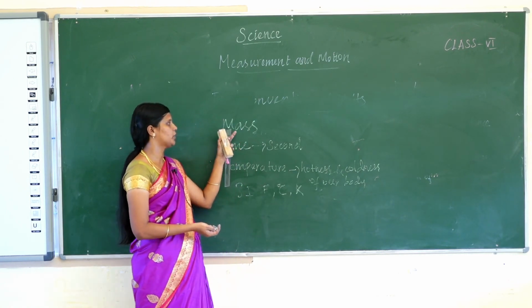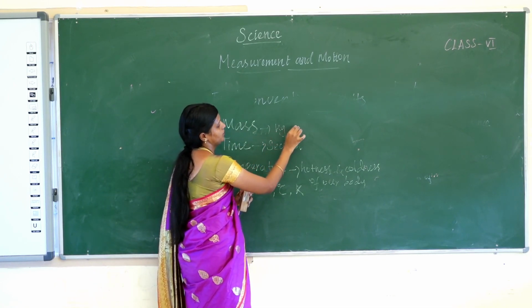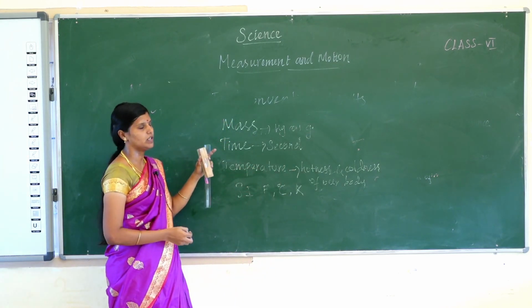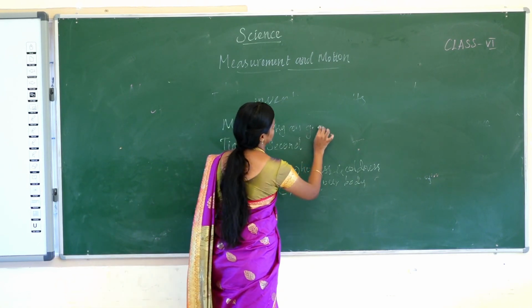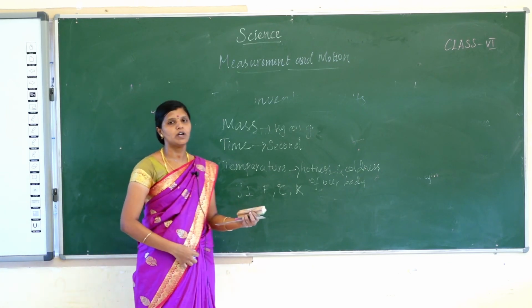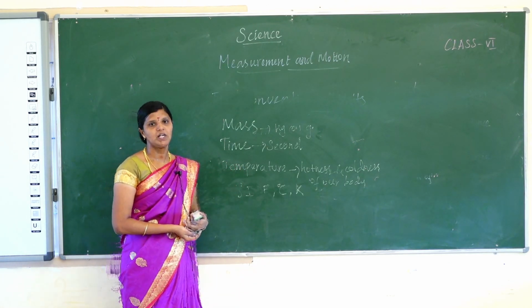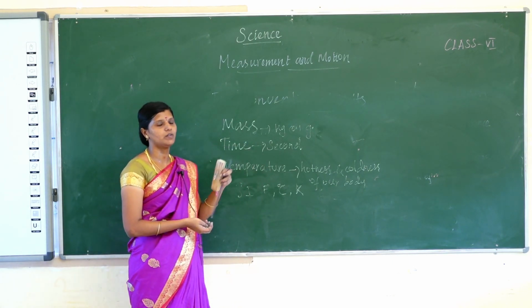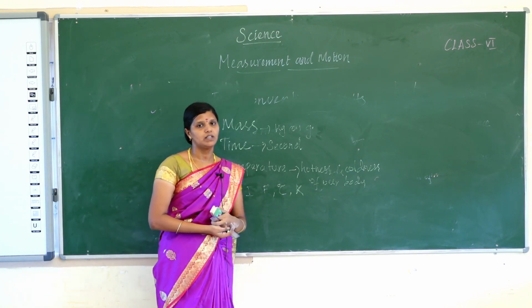Next, we are going to see about mass. The SI unit of mass is kilogram and gram. It is measured by an electronic balance or beam balance. Today we have seen measurement, SI units of measurement, estimation, interconversion of units, and the measurement of other physical quantities. Okay. Thank you, students.